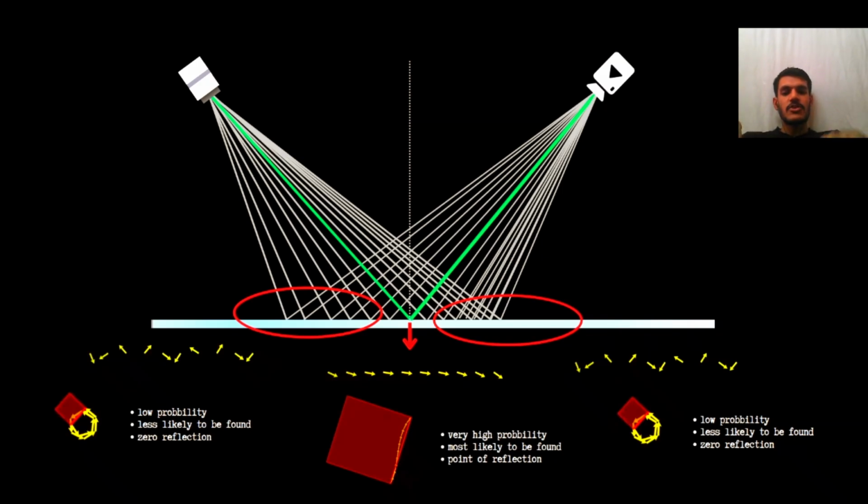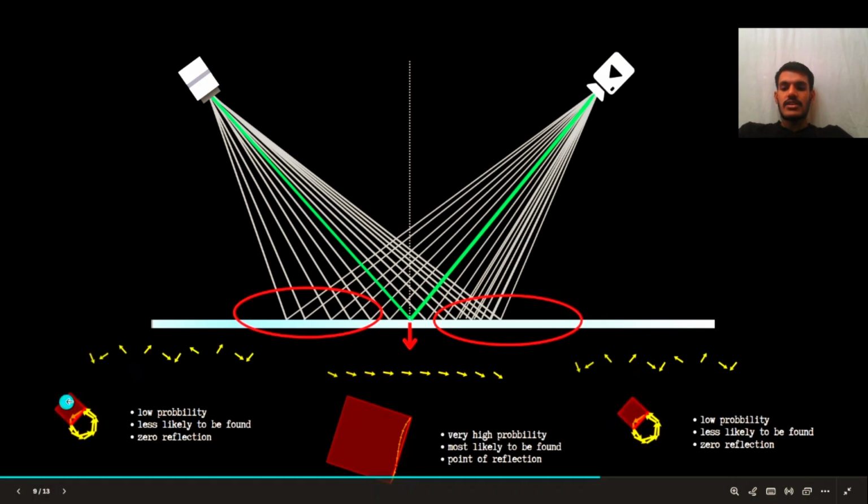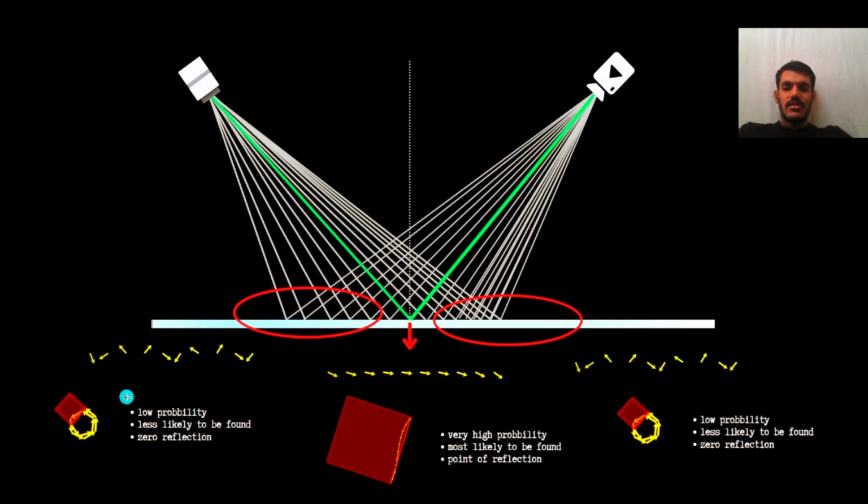phase. So in the left region, as you can see, we have this kind of vectors, and in this region we have this kind of phase vectors, or vectors pointing the phase. Now if we join them again tip to tail and we construct a probability square, the probability is very low, very small. So any photon we find in this region is very unlikely. Same goes with this region.